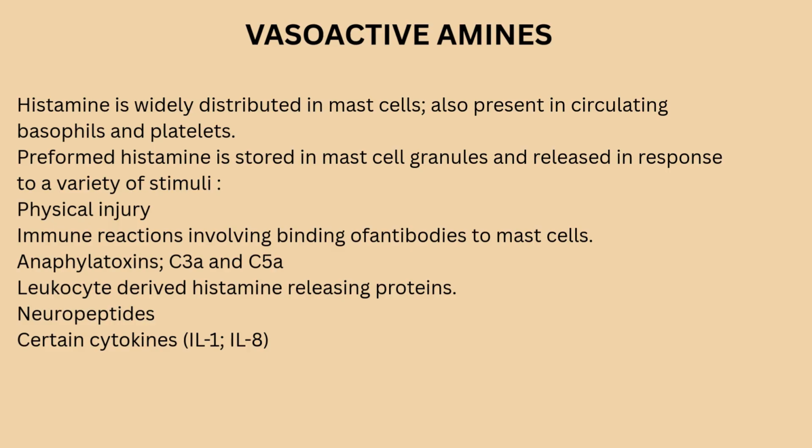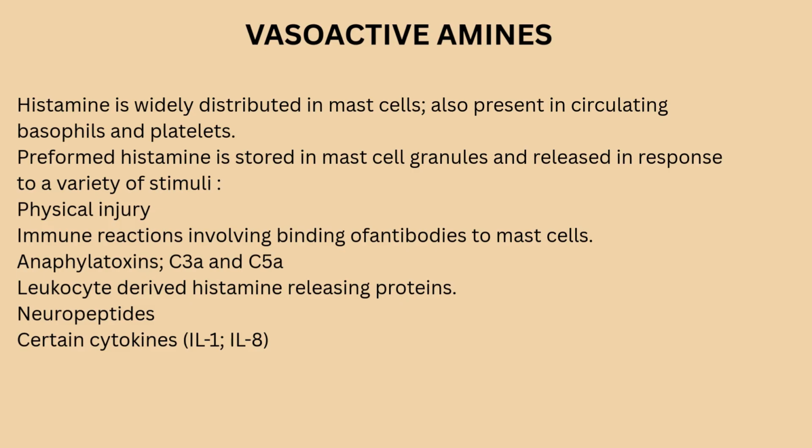First is vasoactive amines. In them, histamine is most important. Stored in granules of mast cells, basophils, and platelets, it is released as a response to stimuli like cold. Remember allergic reactions? Histamine is released first, causing these allergic reactions. Other than that, trauma and irritant chemicals can also release histamine. It increases vascular permeability, causing edema in tissue. It also causes vasodilation and itching, and it is the most potent one when compared to serotonin.